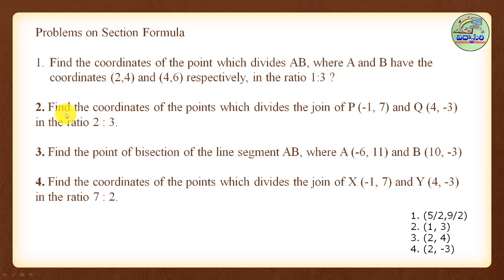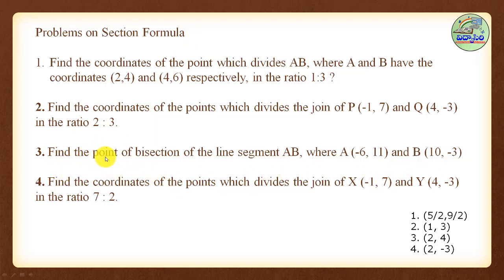Then second, find the coordinates of the point which divides the line joining the points (-1, 7) and (4, -3) in the ratio. So what is the difference between the first problem and the second problem? Here some are negative. Which are the negative? The x coordinate here, the y coordinate here. But the ratio is always positive. So remember this. The ratio is never negative. So same formula. Then go to the third.